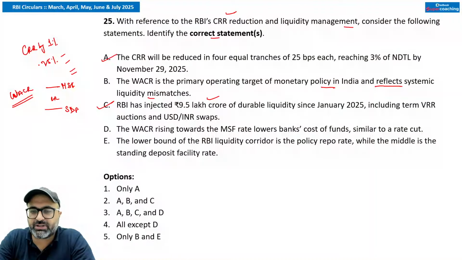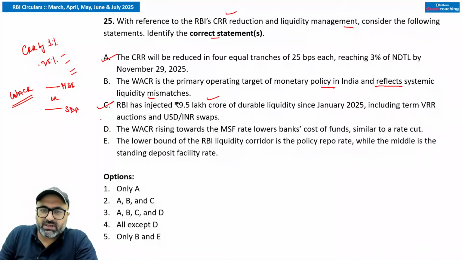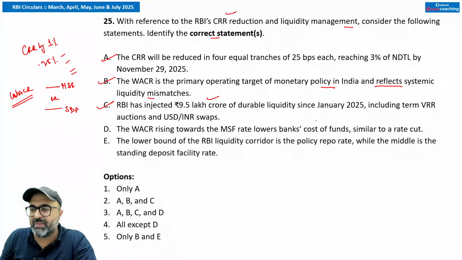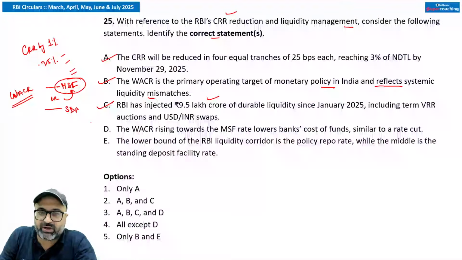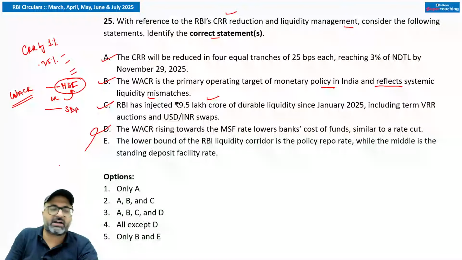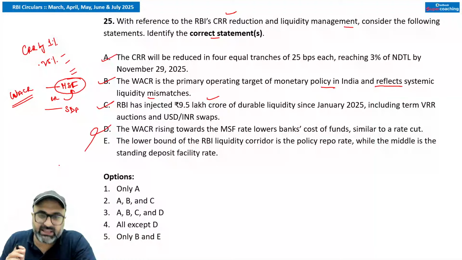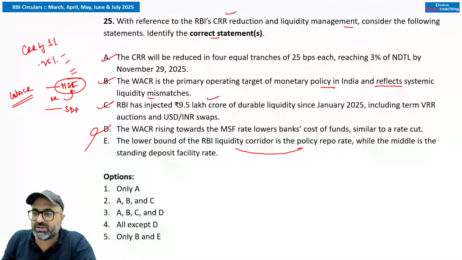What does the next point say? So the next point says WACR rising towards MSF rate lowers bank cost of funds similar to a rate cut. No. If WACR is going towards MSF, then the bank's borrowing rate will increase. If borrowing rate increases, it is not an effect of a rate cut, it is an effect of a rate increase. Remember that. The lower bound of the RBI liquidity corridor is the policy repo rate.